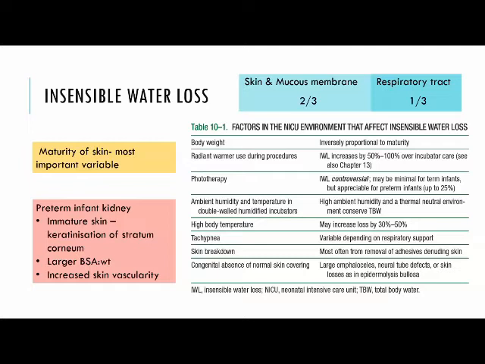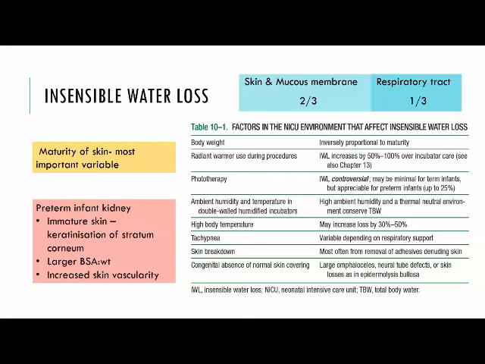In an NICU environment, there are many factors that affect insensible water loss, and this table shows the same. Body weight, which is inversely proportional to maturity. Radiant warmer used during procedures. Phototherapy is not much contributory now with newer phototherapy devices which use LED, as they don't produce that much heat. Ambient humidity and temperature in double walled humidified incubators: a high ambient humidity is known to conserve total body water.